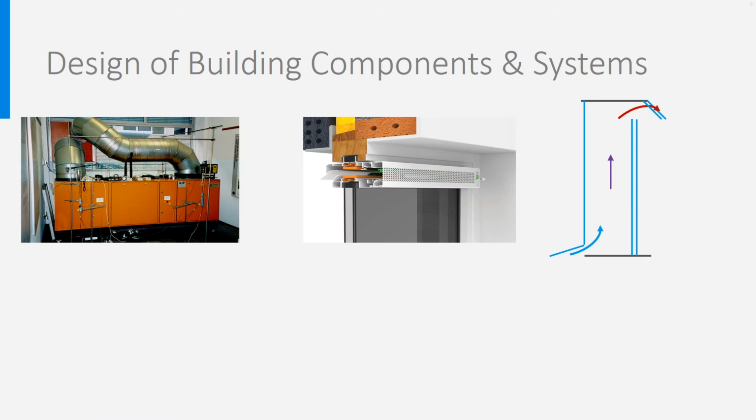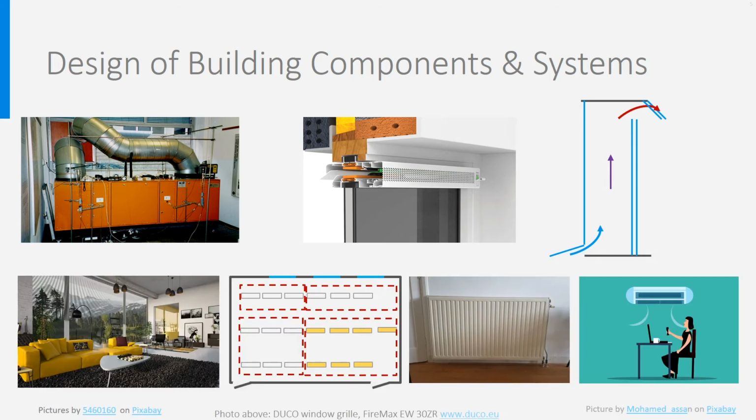Finally, during the last week, you have learned how to design building components and systems ensuring indoor environmental quality. We looked specifically at mechanical ventilation systems, the so-called air handling units, and also at facade elements for natural ventilation, like grilles, windows, and double skin facades. We also paid attention to window and lighting design, and finally to heating and cooling delivery systems at room level. These were the main building components influencing IEQ that were reviewed.